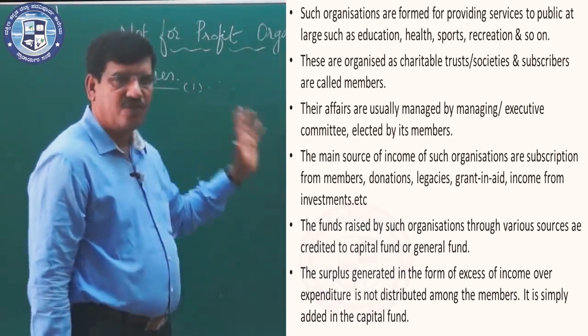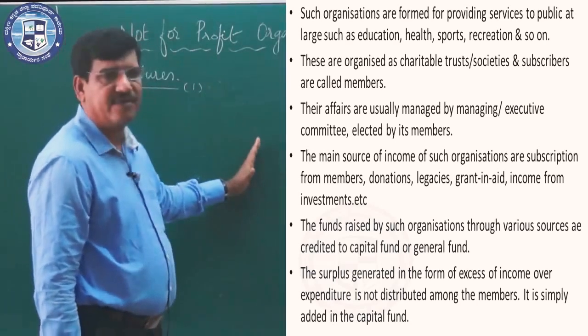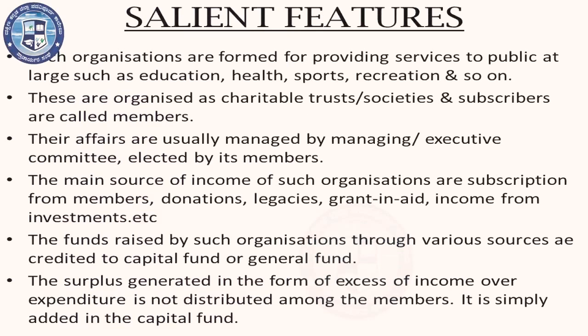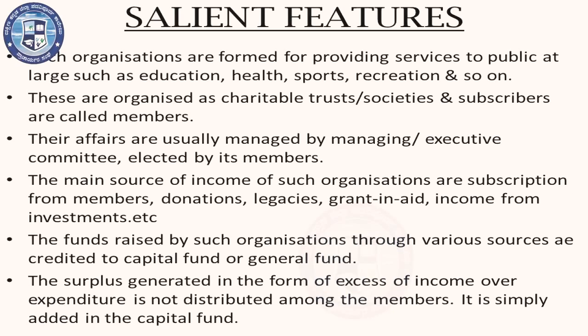Take for example, there are hospitals where the hospitals may run a canteen. To run the canteen or a beauty parlor is not the main objective of the NPO or the hospital. Still, for the benefit of the members, they may start a canteen or beauty parlor which may help the members, and nominal fees are collected from them. Whatever the result of the operation, that is called profit, and that profit will be credited to the income and expenditure account.